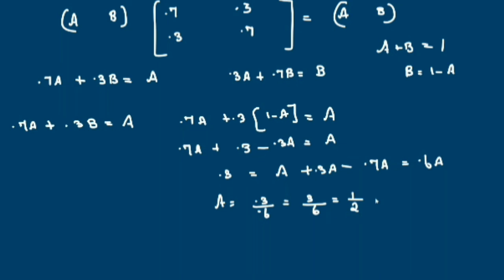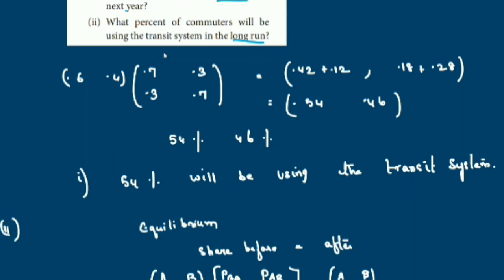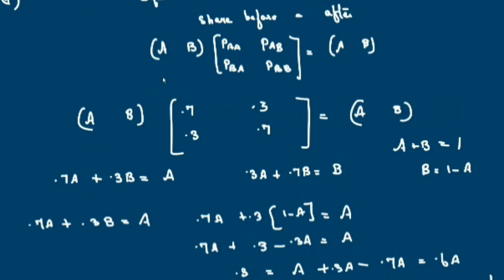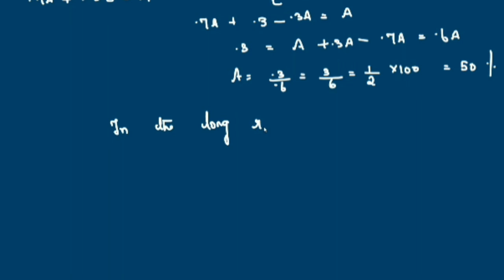Now convert to a percentage, multiply by 100. So that is equal to 50%. In the long run, it will reach the equilibrium. Again they ask you what percent of commuters will be using the transit system in the long run. So in the long run, 50% will be using the transit system.